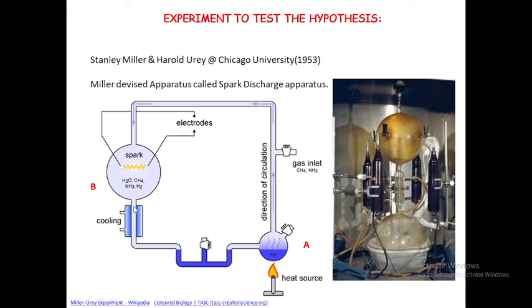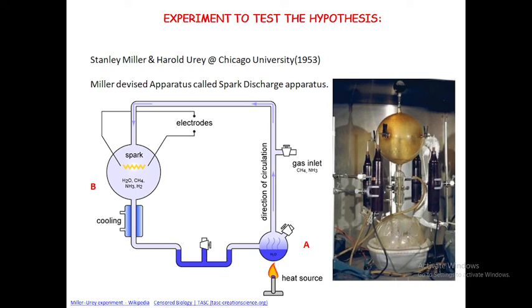After a week, when Stanley Miller and Urey extracted the sample from this chamber, they realized that there were different compounds such as amino acids and nitrogen bases such as purines and pyrimidines.